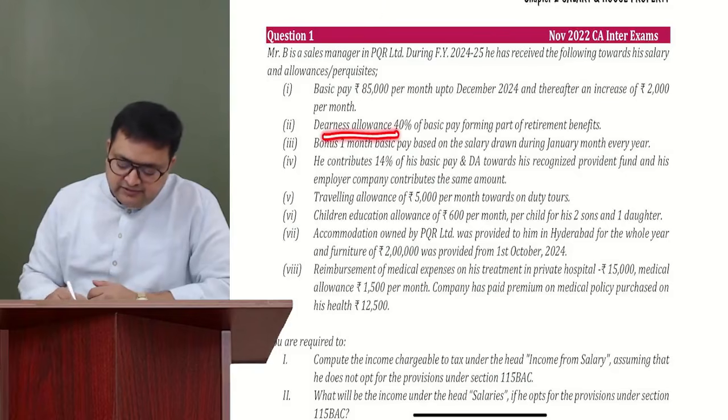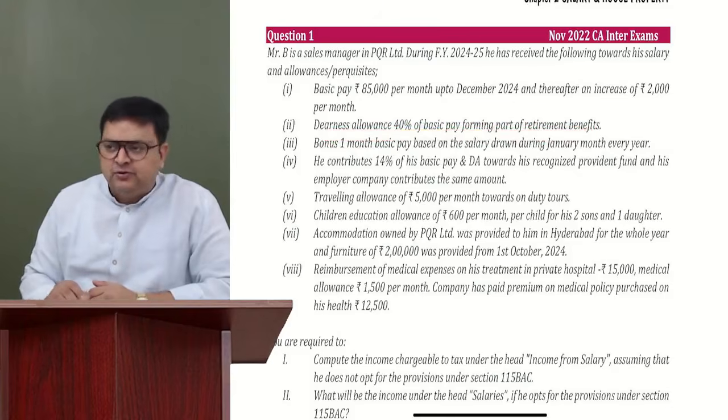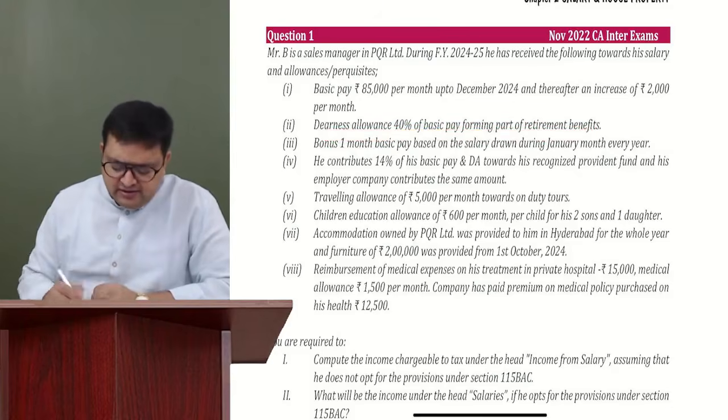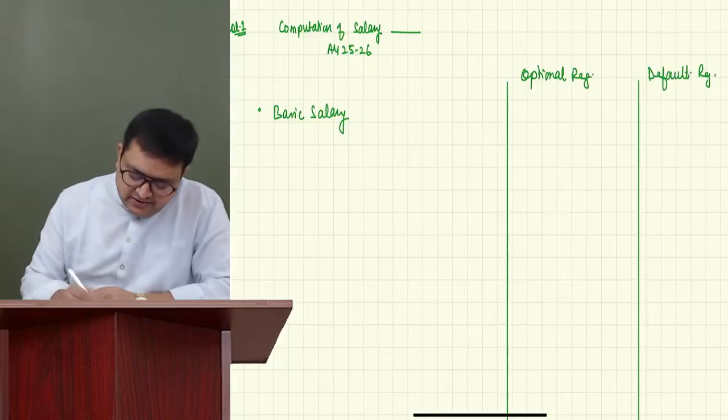Dearness allowance, 40% of the basic pay forming part of retirement benefits. So forming part right now doesn't matter, I am getting dearness allowance. So I will write DA.